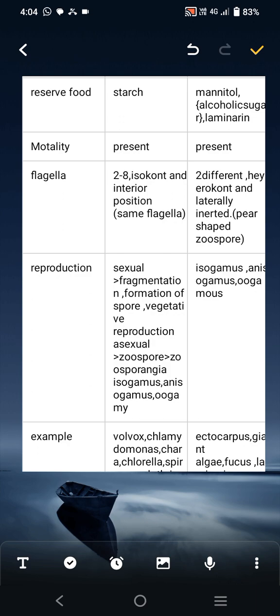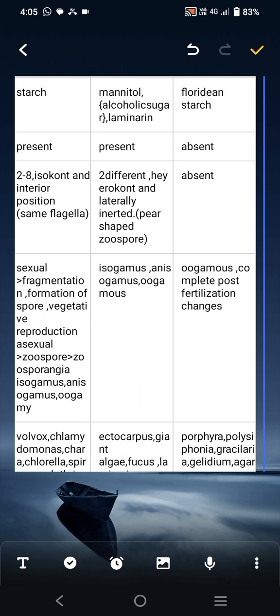Flagella in chlorophyta are 2 to 8, isokont and in apical position, the same flagella. Flagella in phaeophyta are two and different, heterokont and laterally inserted, and spores are present.